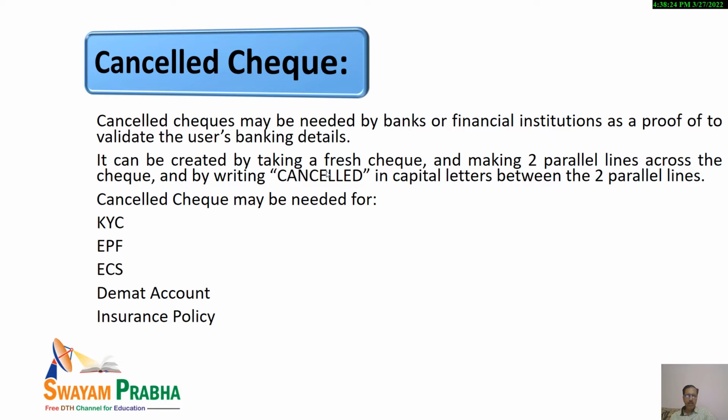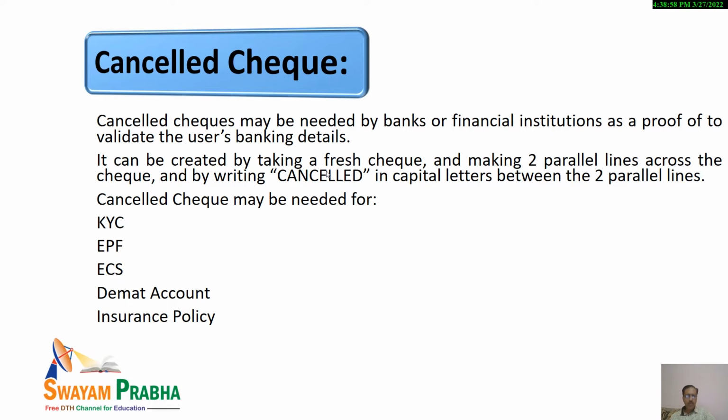These may be needed by banks, for example, in order to verify your details like your account number, IFSC code, and various other things. Banks or financial institutions may ask you to provide these checks as a proof to validate your banking details.